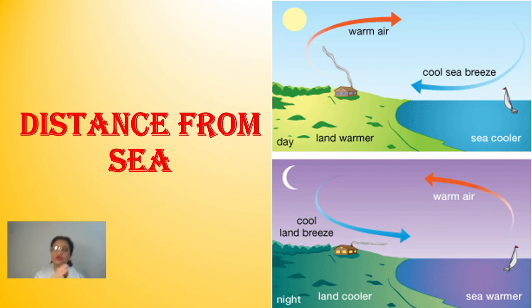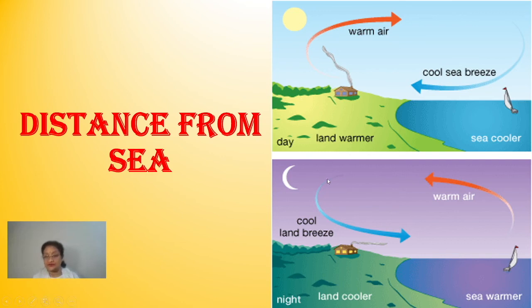Same way, here as these winds blow from sea towards land, they are called the sea breeze. And what is the influence of this sea breeze? Because they are coming from the sea, these are cooler winds, so they lower down the temperature of the land area. This is one of the reasons behind making the temperature moderate in the coastal area.